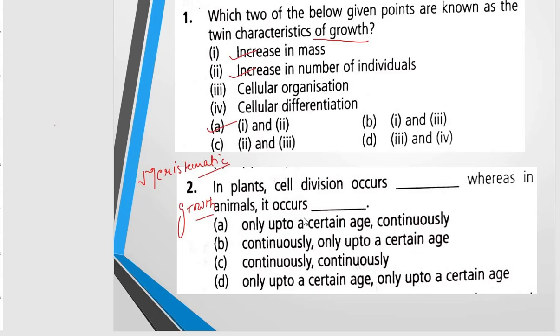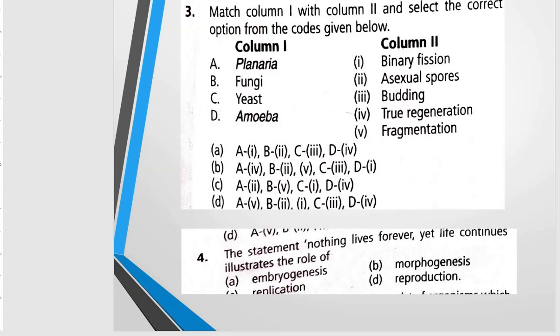So the options are: only up to a certain age, and continuously. B, continuously, only up to a certain age. C, continuously, and D, only up to a certain age. So the correct option will be B. In plants, cell division occurs continuously, whereas in animals, it occurs up to a certain period of life.